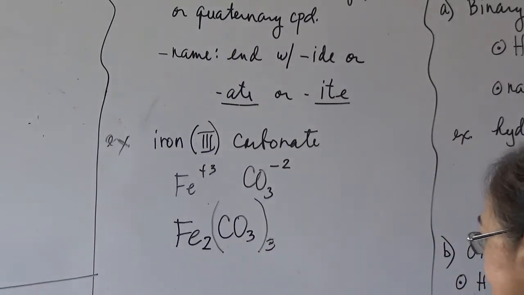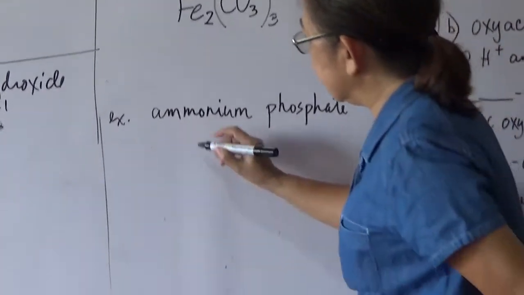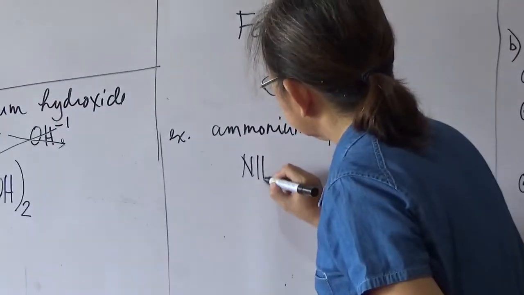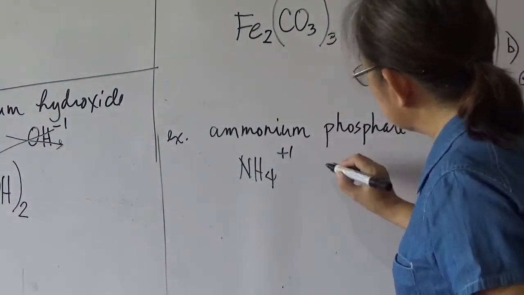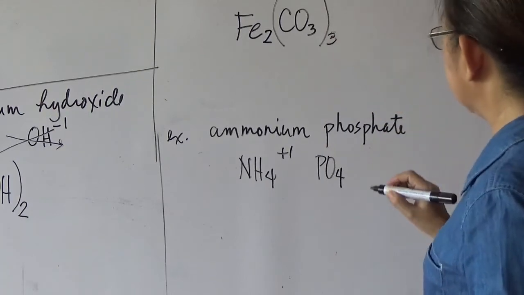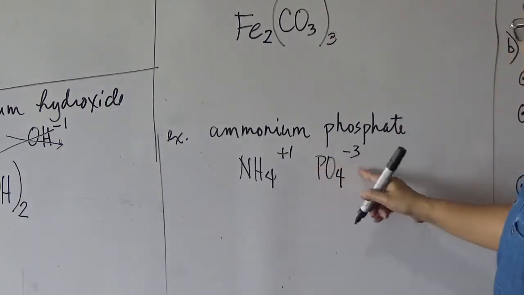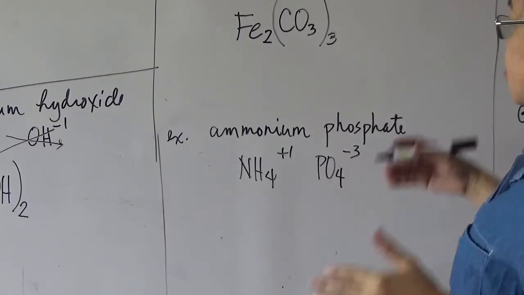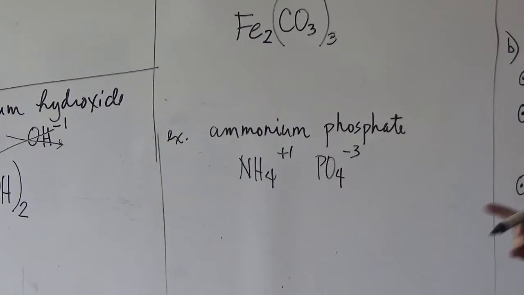So same thing here, you have ammonium phosphate. Ammonium is NH4, the charge is +1. Phosphate is PO4, the charge is -3. Okay? So you have 1 and 3, cannot be reduced. Cross indicate their oxidation state as a subscript, omit the sign.